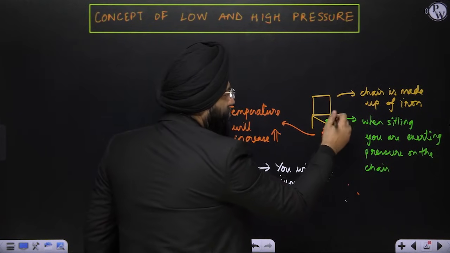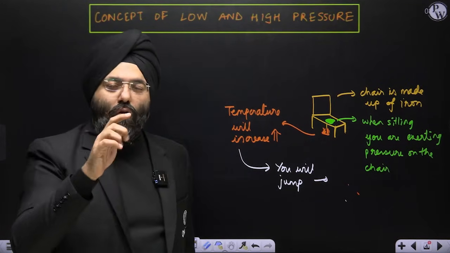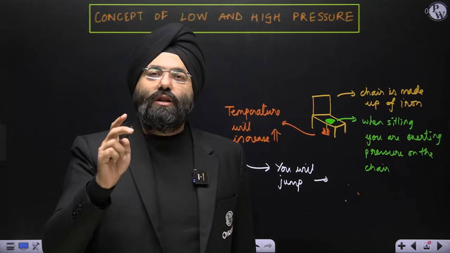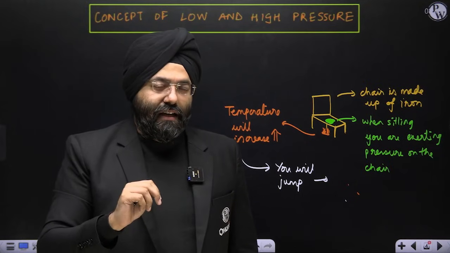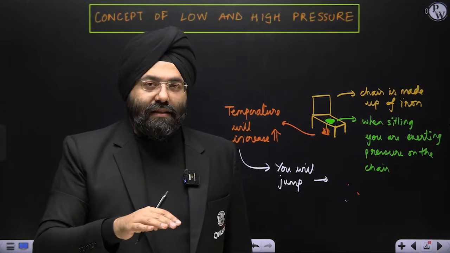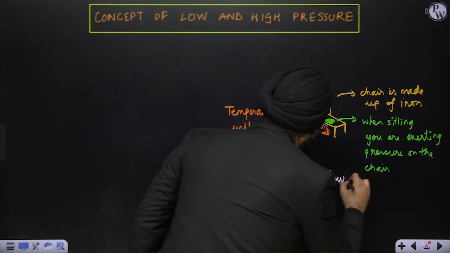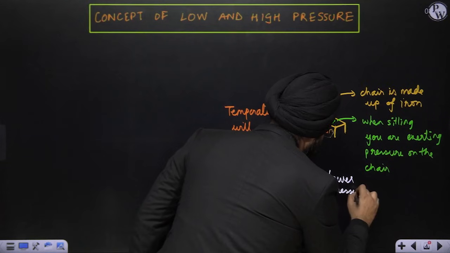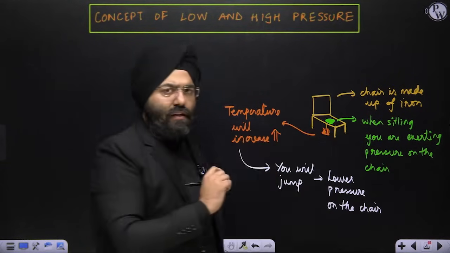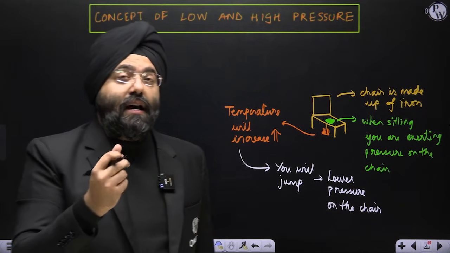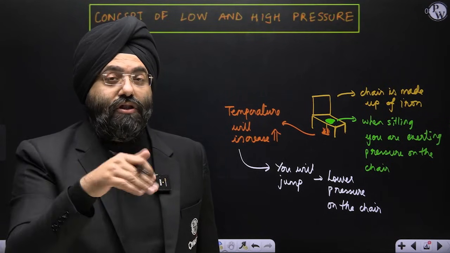Can I say when you jump, there will be a decrease in pressure on that particular chair, lower than what it used to be? Because the temperature has increased, the pressure being exerted on the chair is much less, that means it's low. So can I say now lower pressure is existing? You will say yes, sir, because the temperature became high, it was unbearable for you, and you jumped from the chair.